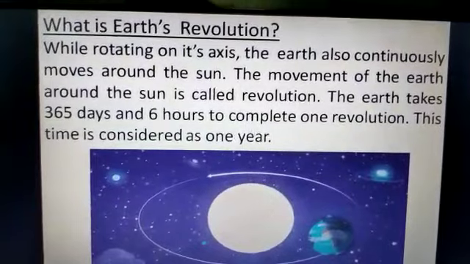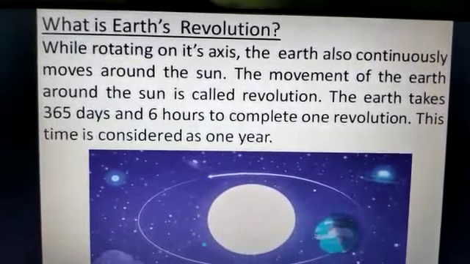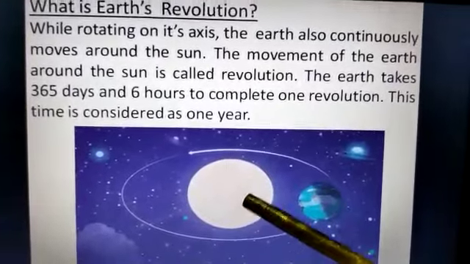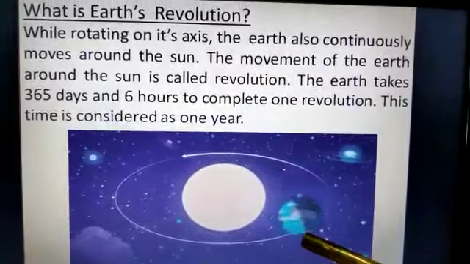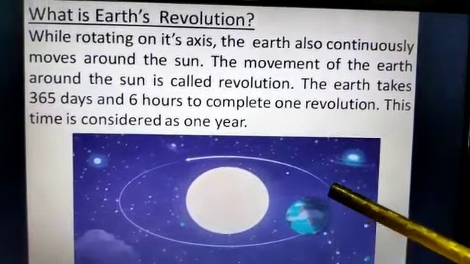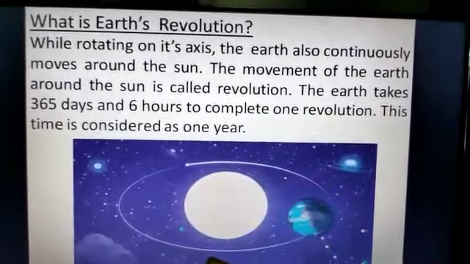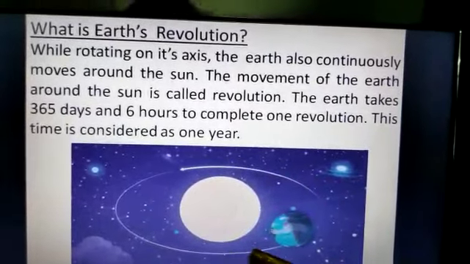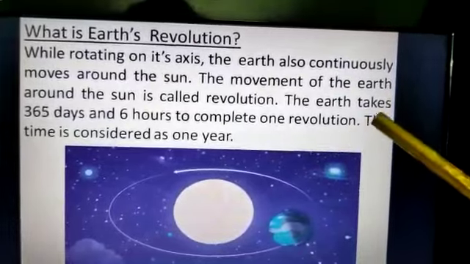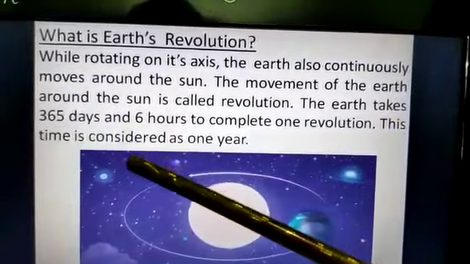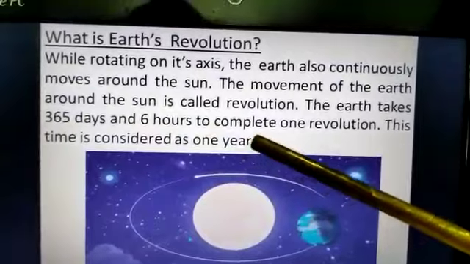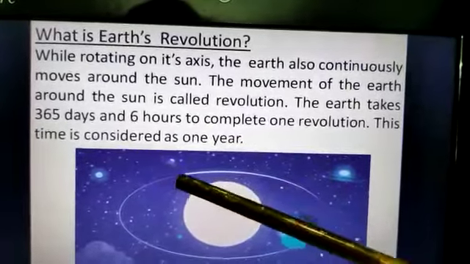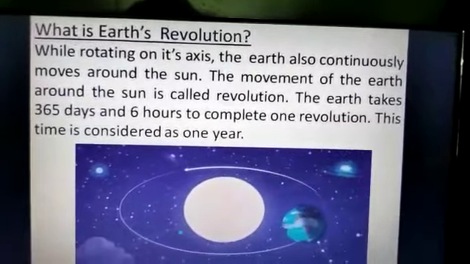While rotating on its axis, the earth also continuously moves around the sun. Here it is the sun and here it is the earth. The earth is moving around the sun. The earth takes 365 days and 6 hours to complete one revolution. This time is considered as 1 year.